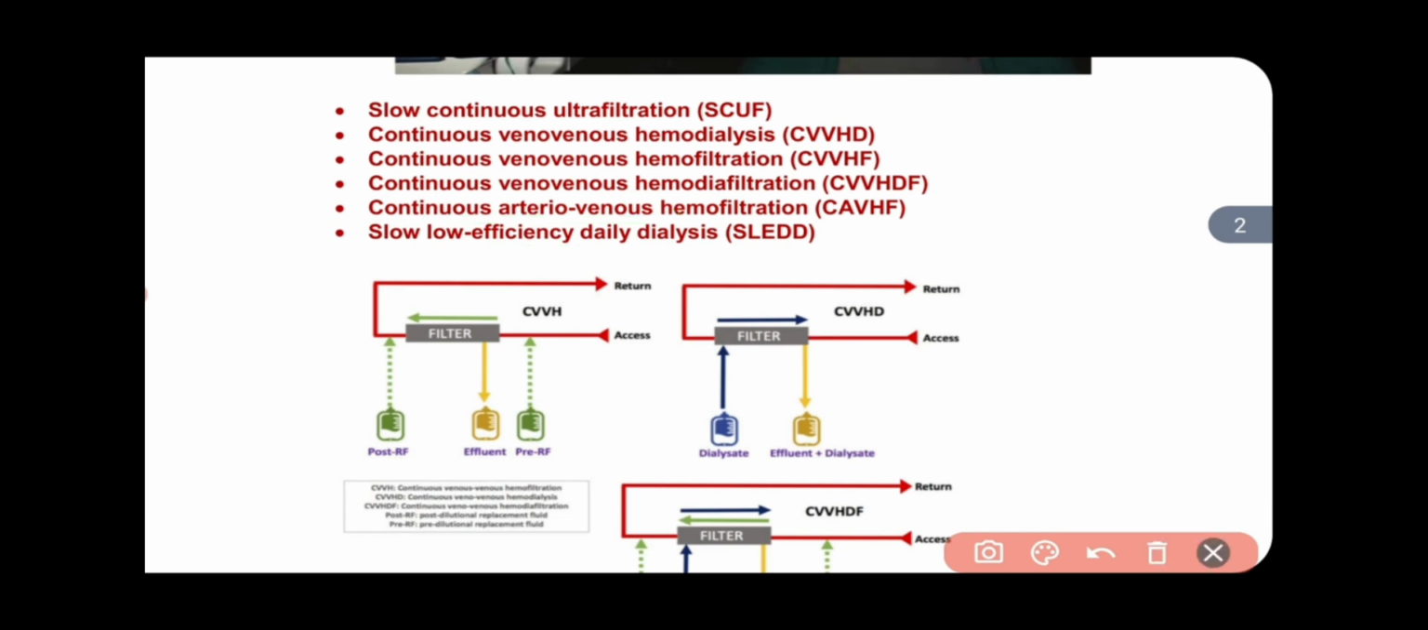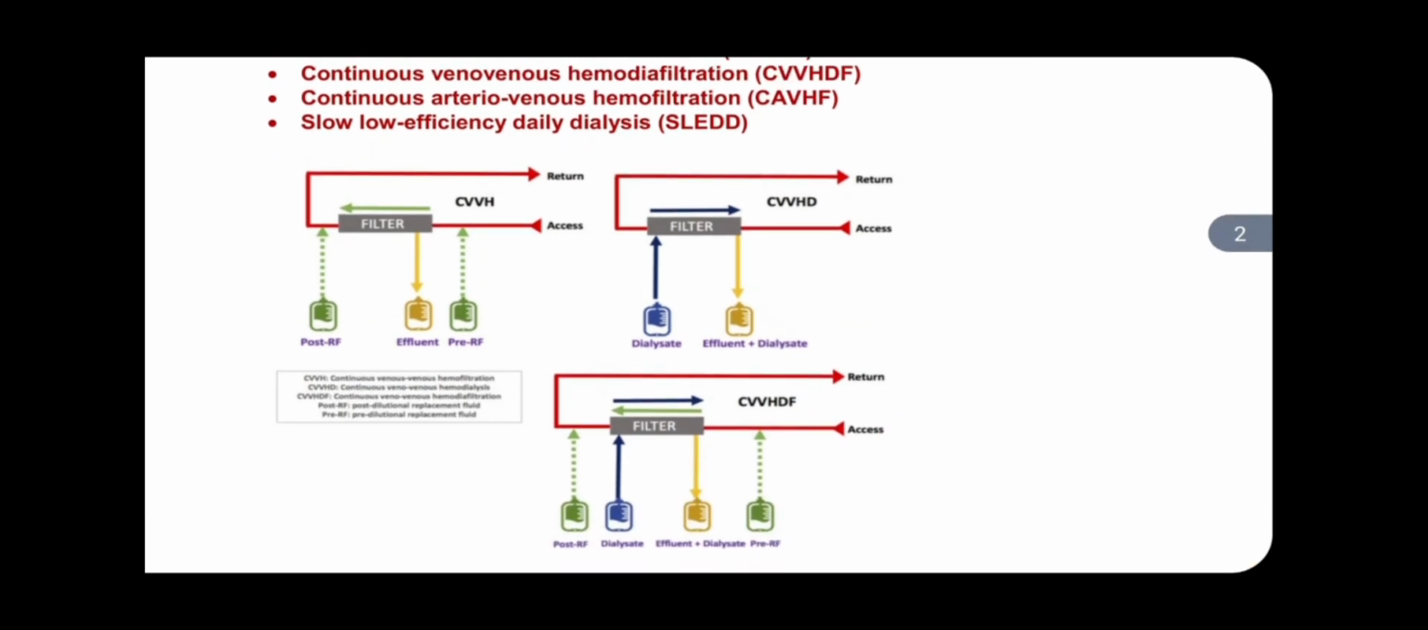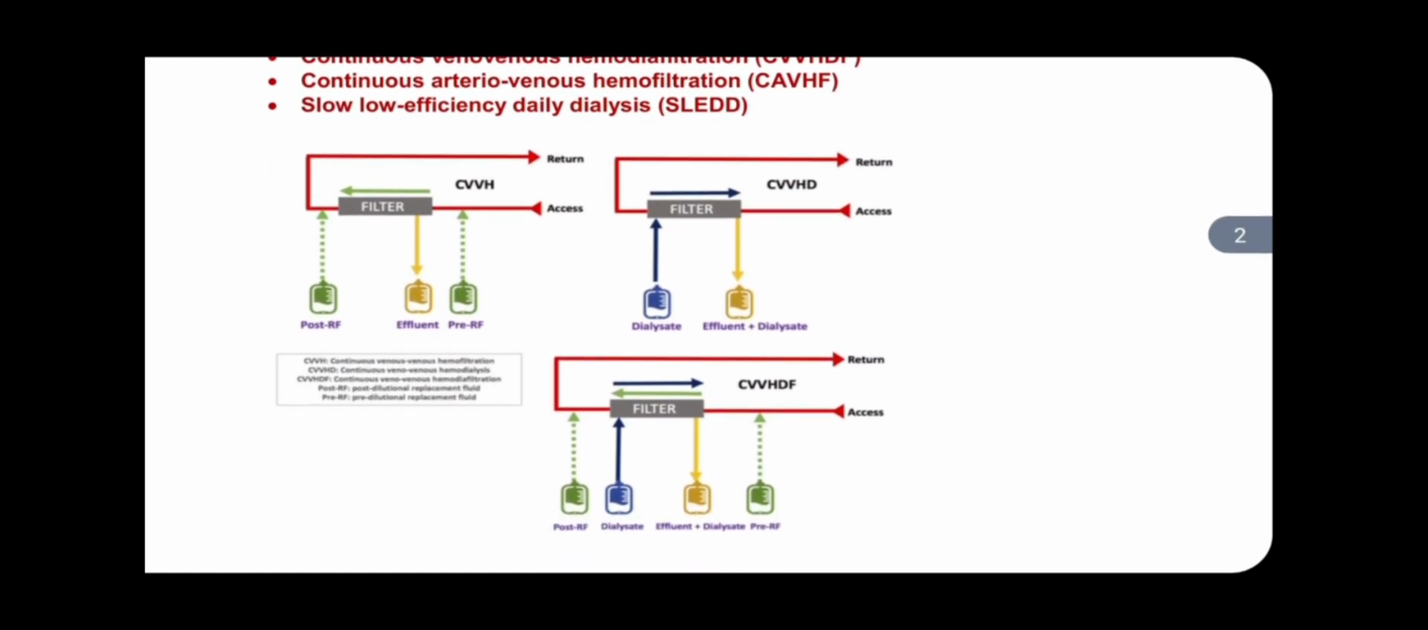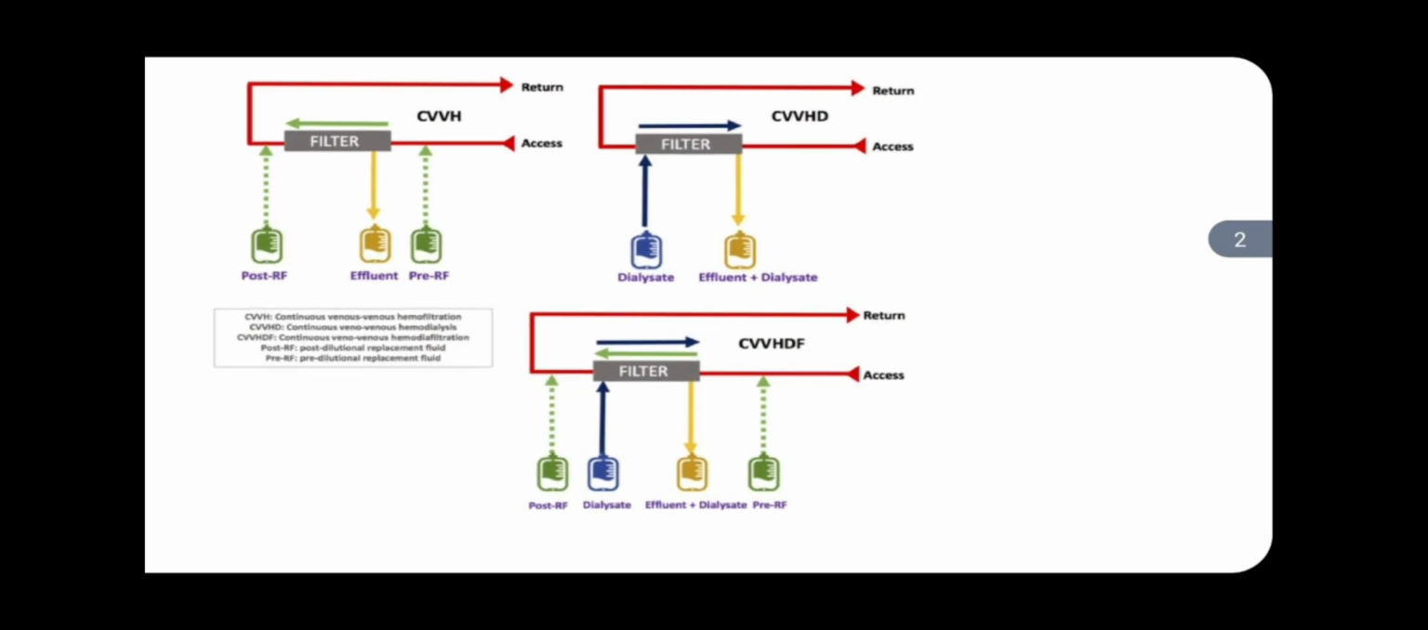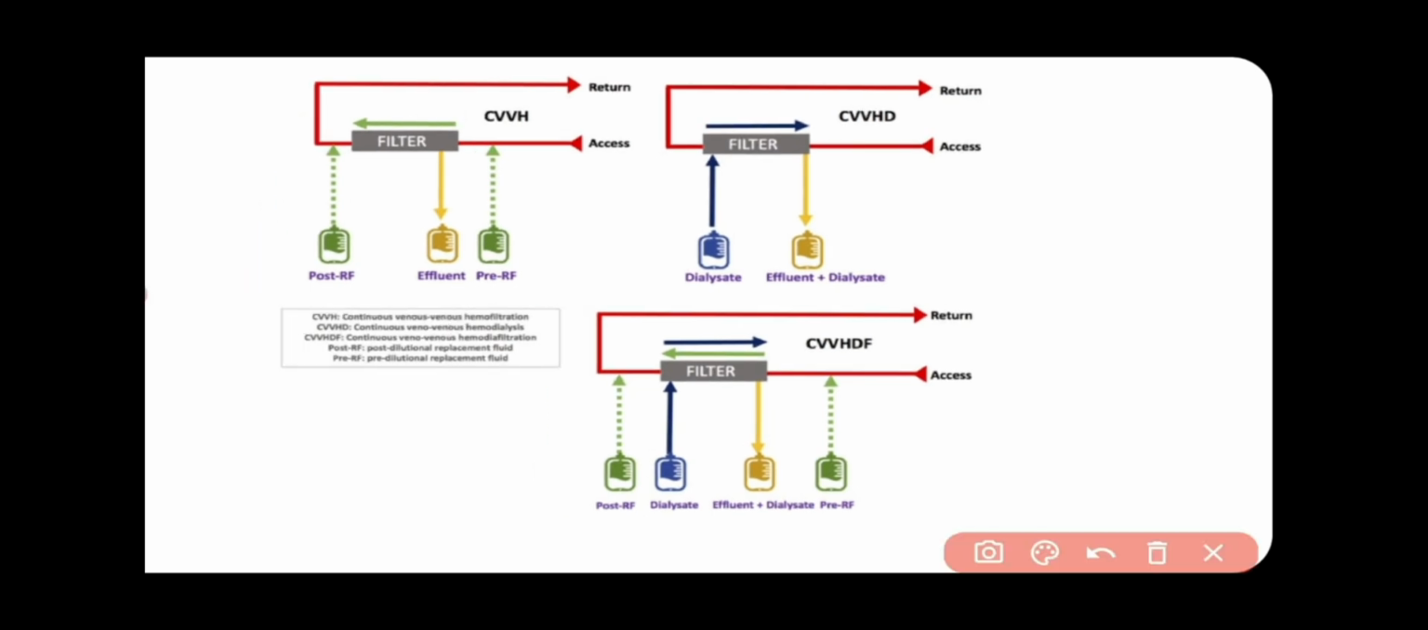Here you can see the picture. This picture shows the fluid that is used in CRRT. This is the mode of CRRT: CVVH, CVVHD, also CVVHDF. In CVVH, we use post-filter replacement fluid and pre-filter replacement fluid, with effluent and dialysate fluid also used. And in CVVHD, we use dialysate and effluent.